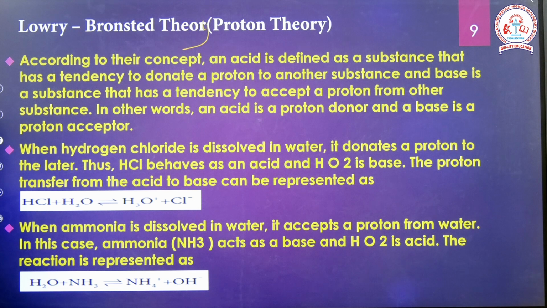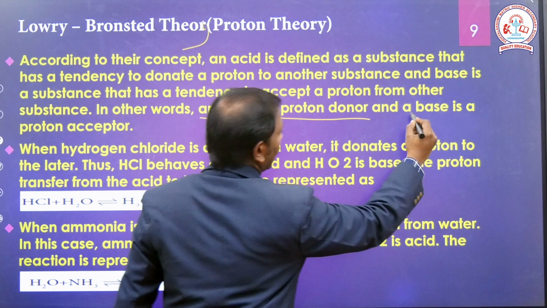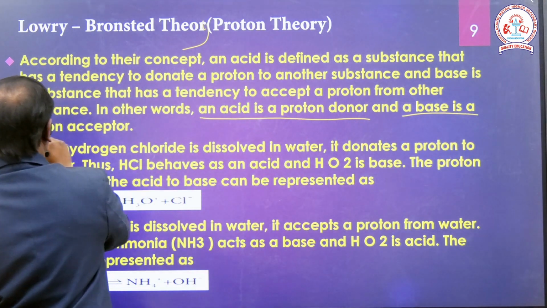According to this concept, an acid is a substance that has the tendency to donate a proton to another substance, and a base is a substance that has the tendency to accept a proton. In other words, an acid is a proton donor and a base is a proton acceptor.